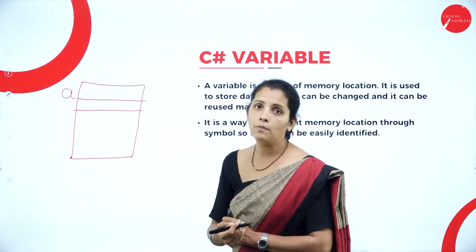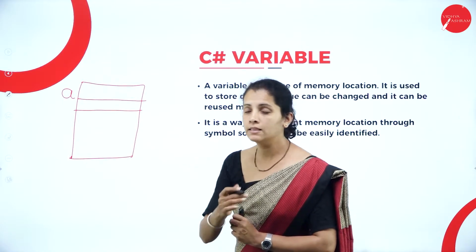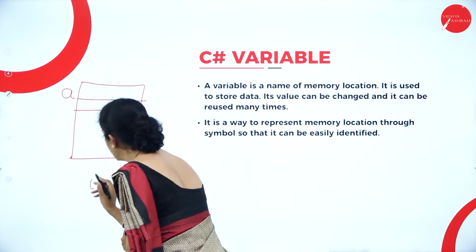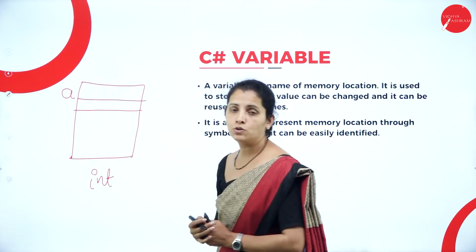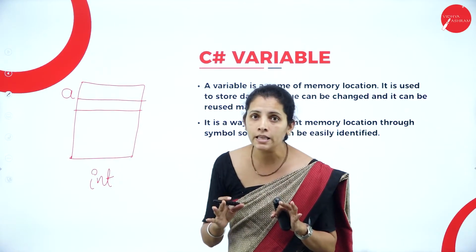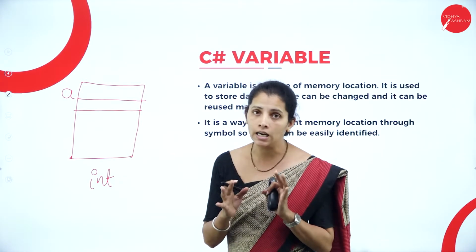And how do I define the variable? First, I write the value type. Here, value type is nothing but basic data types.